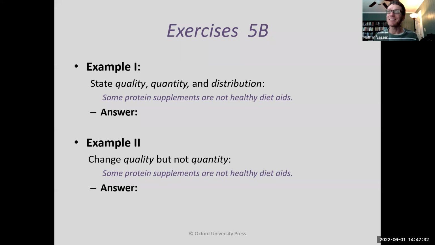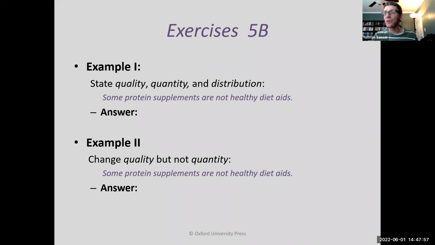That's right, so the quality is negative because it's "are not." It's saying what protein supplements are not. What is the quantity of this categorical proposition? Remember, you've got two options for quantity, particular and universal. Which one is this? Yes, very good. It's particular, because it's talking about what some of the subject items are.